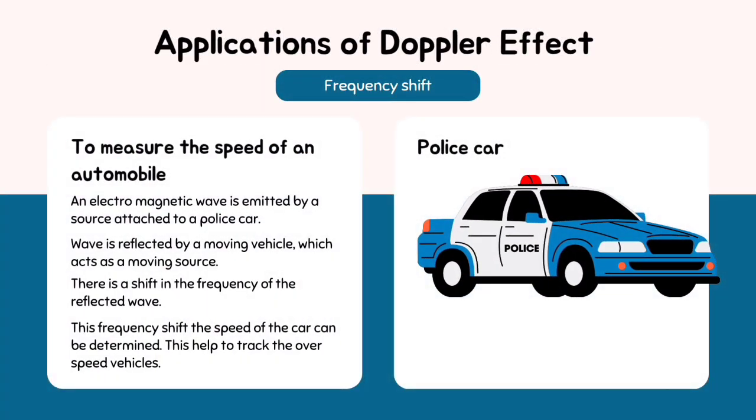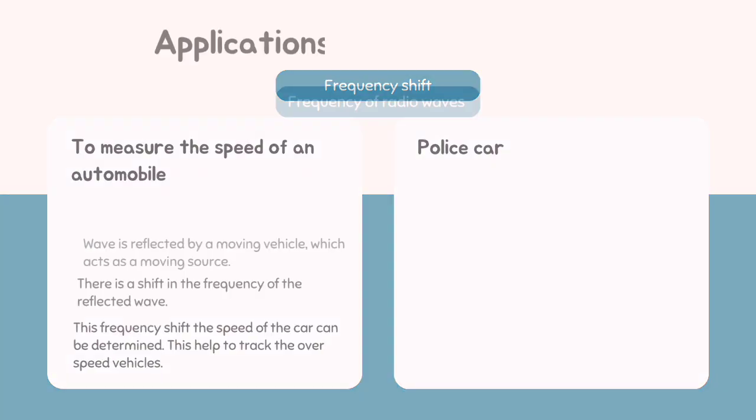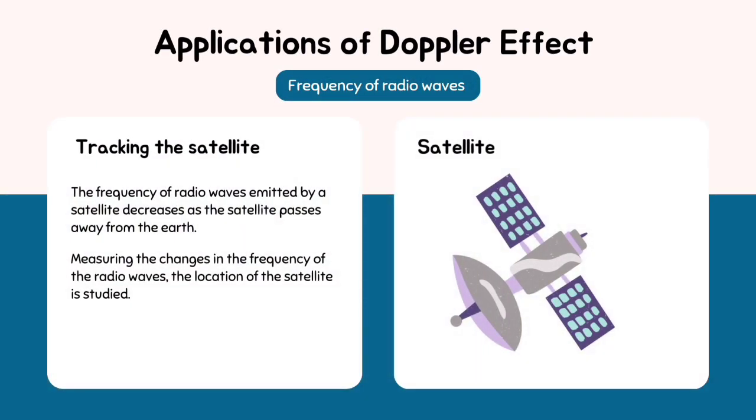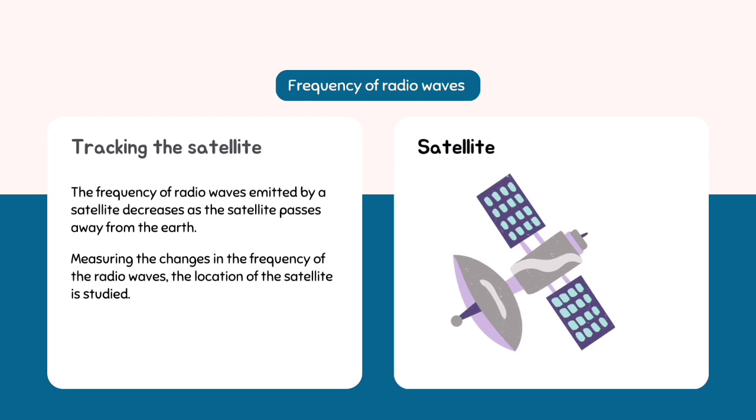Applications of the Doppler effect. Frequency shift: that is, a shift in the frequency of sound. To measure the speed of a car, an electromagnetic wave is reflected, the frequency shift of the reflected wave is measured, and the speed of the car is determined. Satellite: to track the satellite, the frequency of the radio wave emitted is compared with the received frequency. By measuring the changes in the frequency of the radio waves, the location of the satellite is studied. That is one use of the Doppler effect.